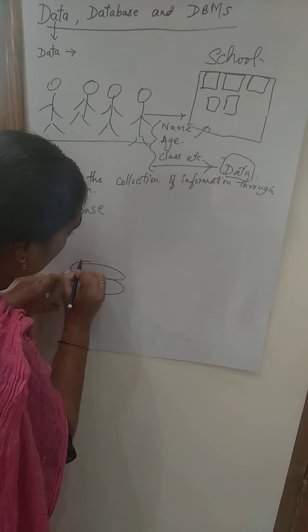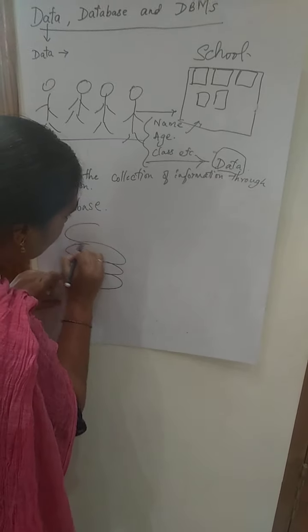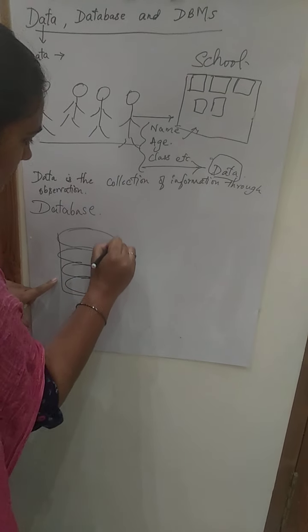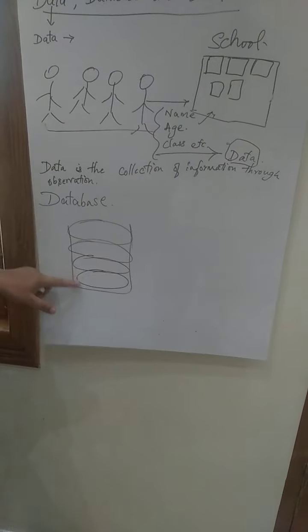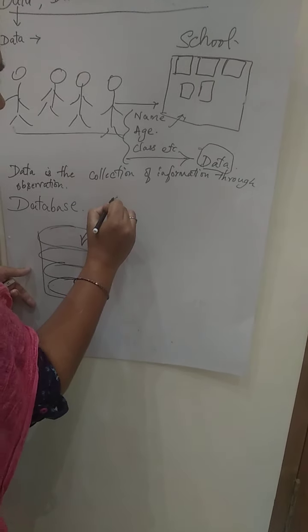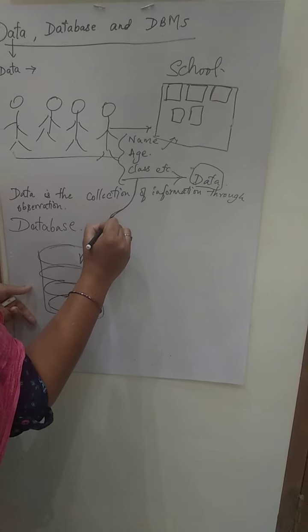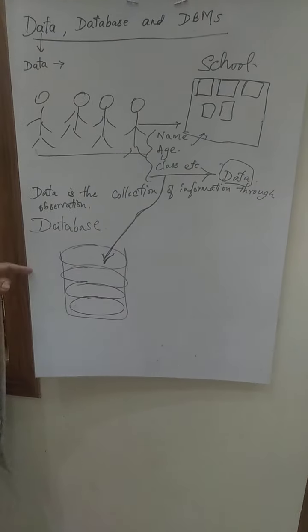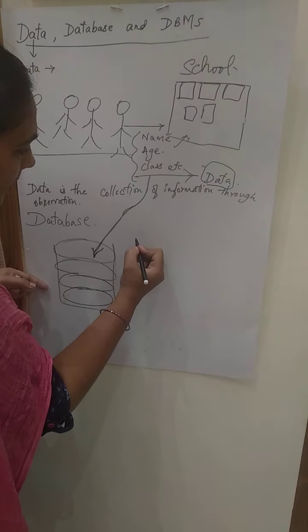Generally this will be represented like this. Okay, this is your database. So, this contains all the information given by the system. So what is a database?